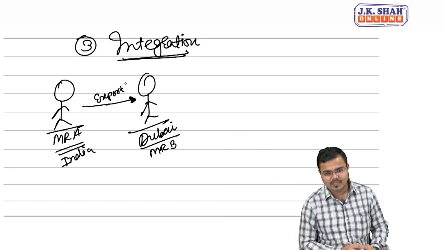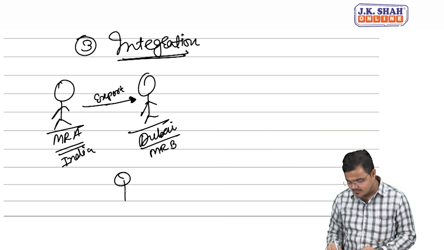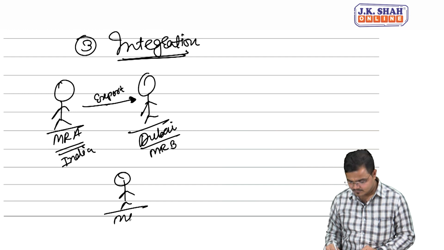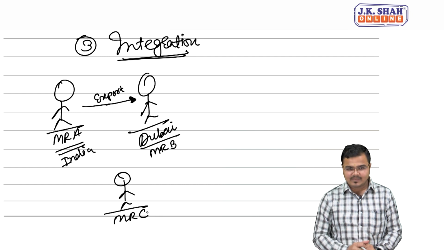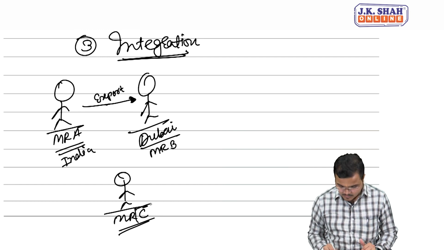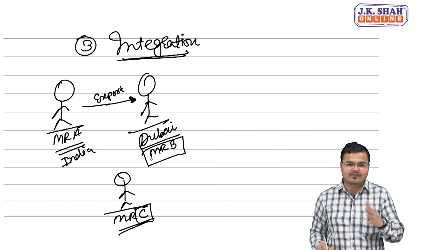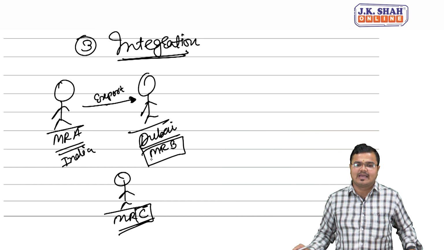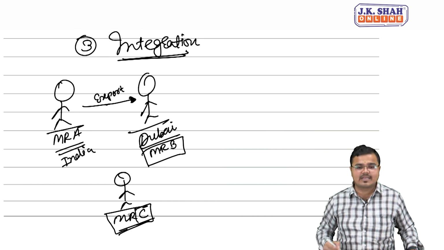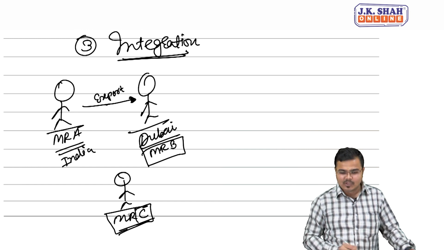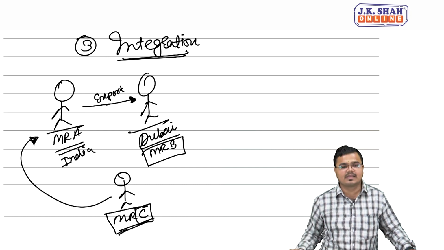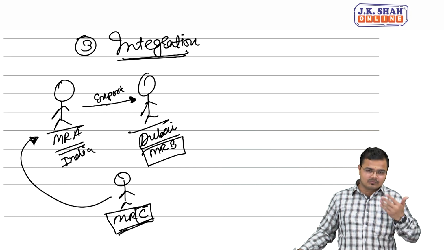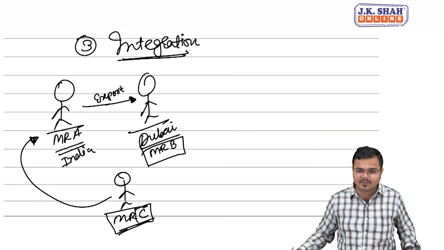B, yes or no? But there is one more person, Mr. C. Now see this, very simple thing. Mr. C informed B that you do not require to make the payment to Mr. A. I am already having with me the full cash amount, I will give it to Mr. A. So Mr. C will transfer this cash to Mr. A. Mr. A already got the money. So now there is no need to receive the money from Dubai.